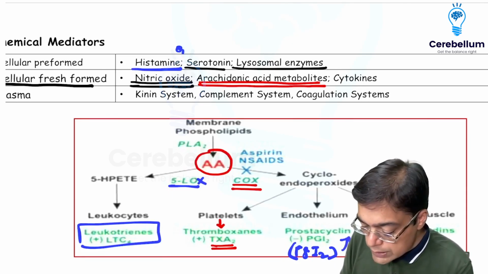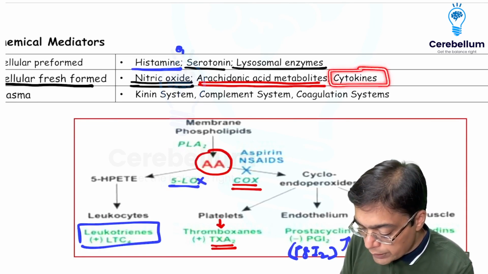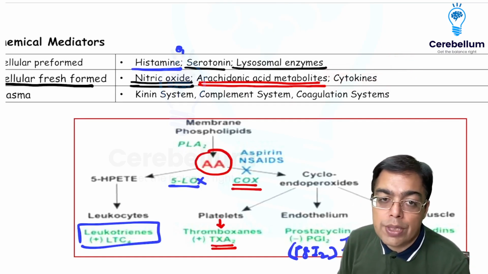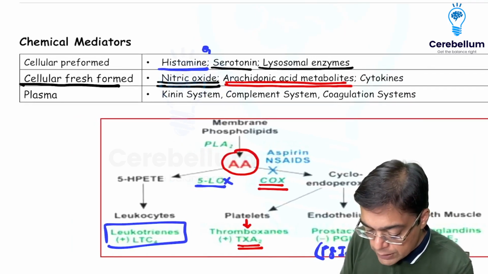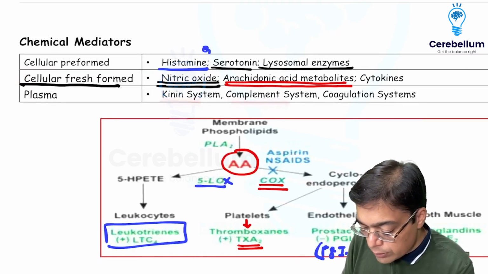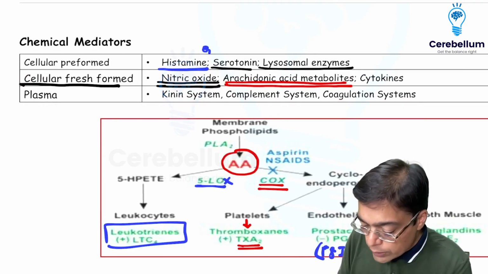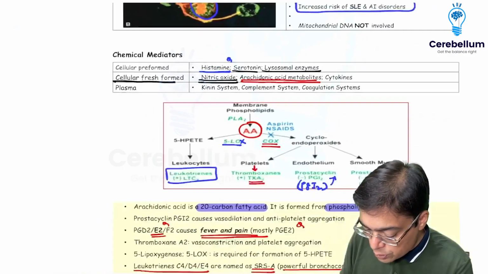When we are talking about cytokines, they are going to be coming from the cells. They play a very, very important role. That includes interleukin, that includes TNF, and that also includes interferons. These are the examples of cellular freshly formed mediators. In the plasma, we have the kinin system, complement system, and coagulation system. So before we talk about the mediators present in the plasma, let's quickly have a look at the different types of actions of the cytokines.